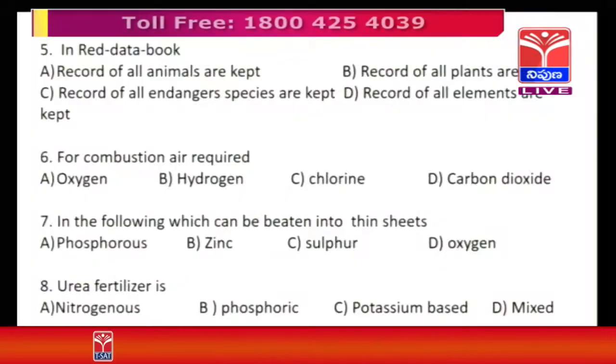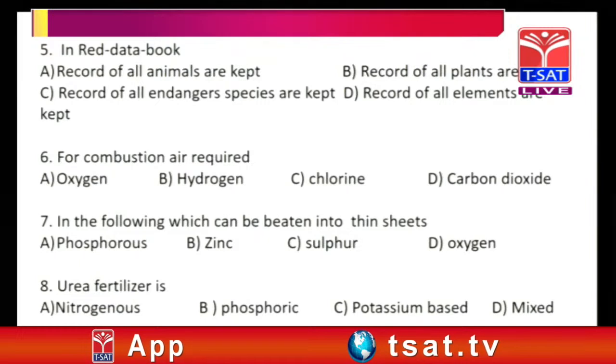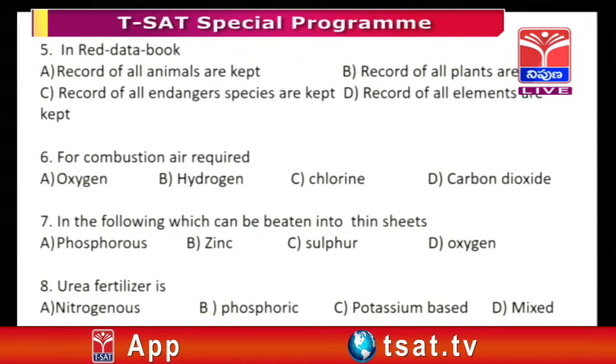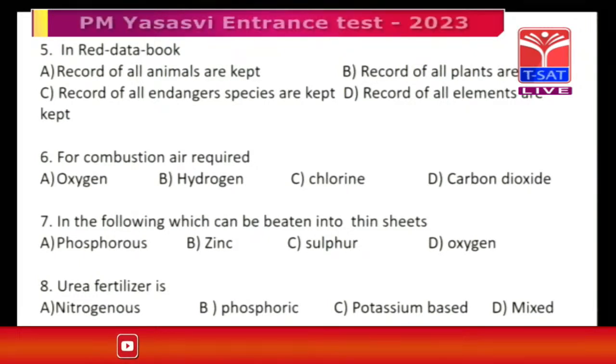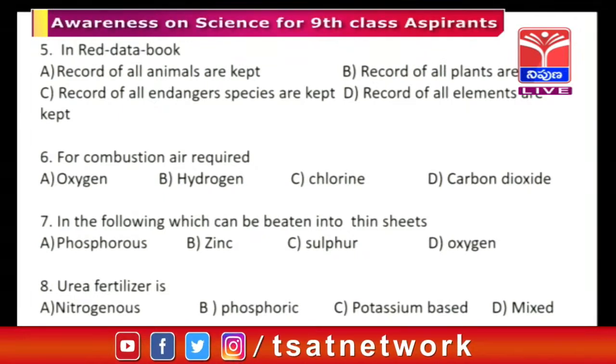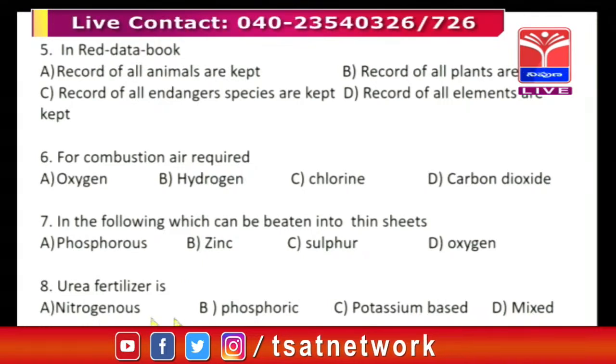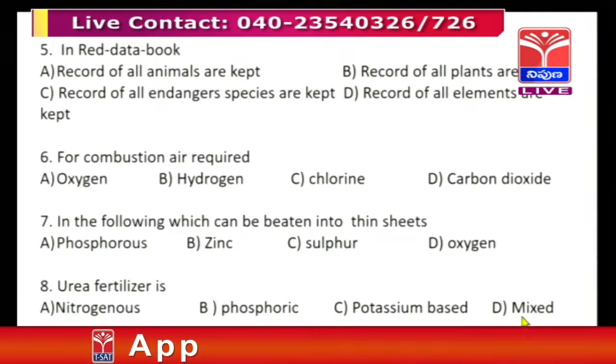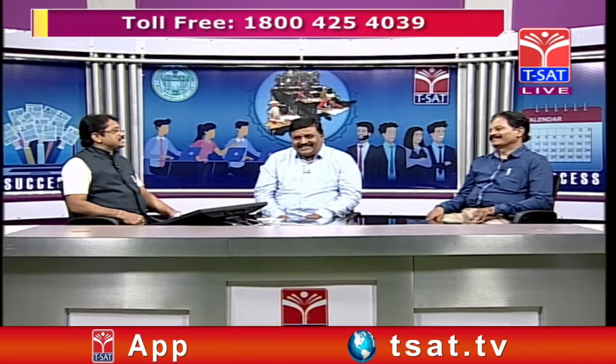Okay, now we will move to the next question. Urea fertilizer is: nitrogenous, phosphoric, potassium based, or mixed. These are the 4 options. Of course, this comes under biological science also, or chemistry. I will take that.